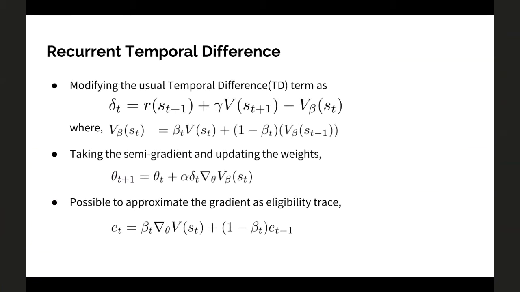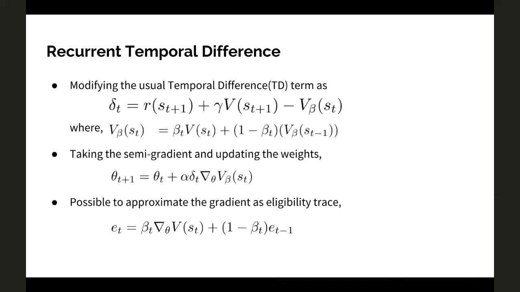So how do we go about doing it in RL? At each point in time, our TD error is usually given by the reward and the discounted value of the next state. Instead of the value of your current state, we're going to modify it with V_beta of s_t. So what is V_beta? It's a convex combination of the current estimate and the previous value of the trajectory. V_beta of s_{t-1} is the convex combination that you keep on doing until the current state, and when you reach the current time step, you use this TD error to learn the value of the state.